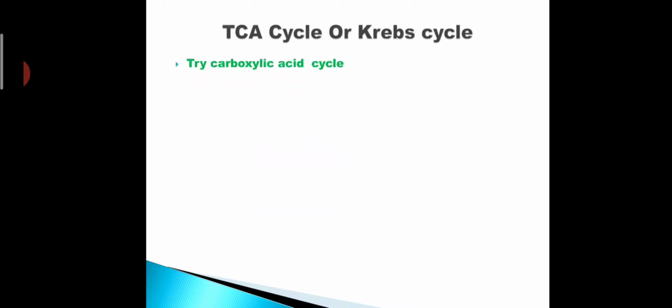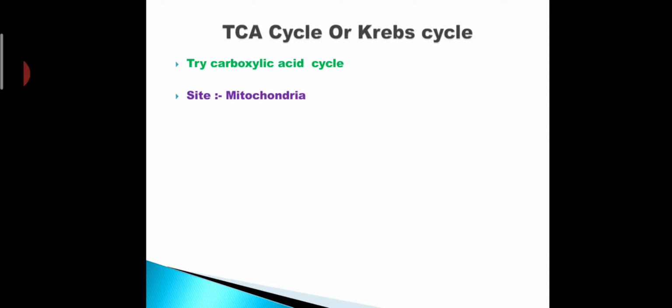TCA cycle is also called the carboxylic acid cycle. The site of this cycle is the mitochondria, and about mitochondria we all know it is the important part of the cell where the required energy is produced, stored and supplied, and because of that mitochondria is said to be the powerhouse of the cell.